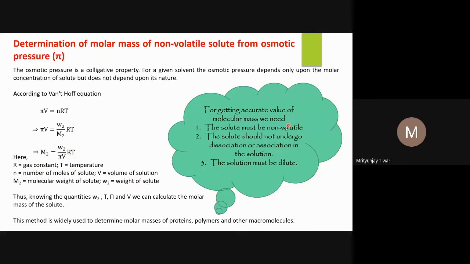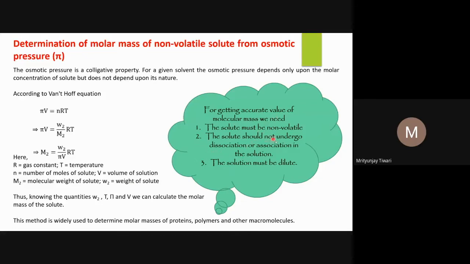However, for getting an accurate value of molar mass of a solute, we must take care of a few things. The solute must not be volatile, because in all these cases, the colligative properties we are looking at are for non-volatile solutes. If the solute is volatile, some of the solute will evaporate, and in that case, what will you see? The actual number of particles of the solute is not there as you have considered based on the amount you have taken. Some of the particles of the solute have gone into the vapor phase. So in that case, the W that you have taken experimentally and the real W will differ, and it will not give the accurate molar mass.